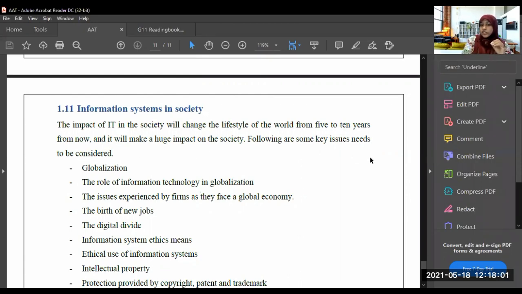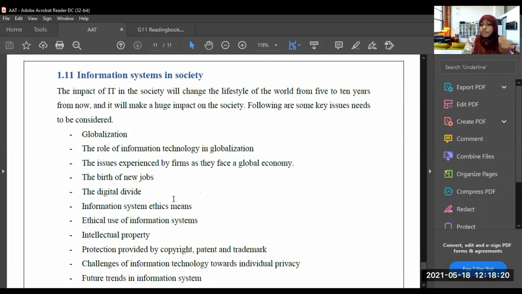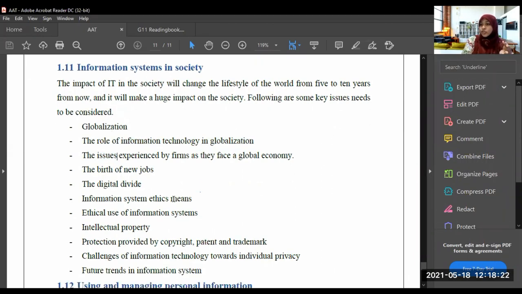Following are some key issues that need to be considered. Globalization: the role of information technology in globalization, and the issues experienced by firms as they face a global economy. The birth of new jobs, that is also an issue.